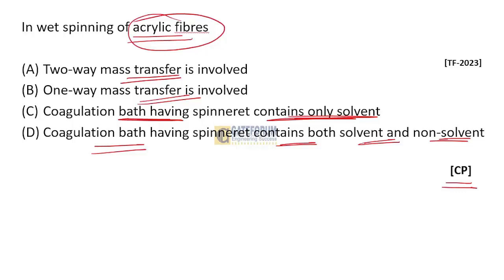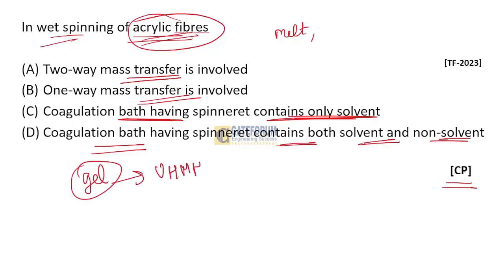This is a direct question. If you have read about the spinning process, acrylic is made by the wet spinning process, and the types of spinning process are melt spinning, dry spinning, wet spinning, dry jet wet spinning, and also the gel spinning process in which UHMWP fibers are made.